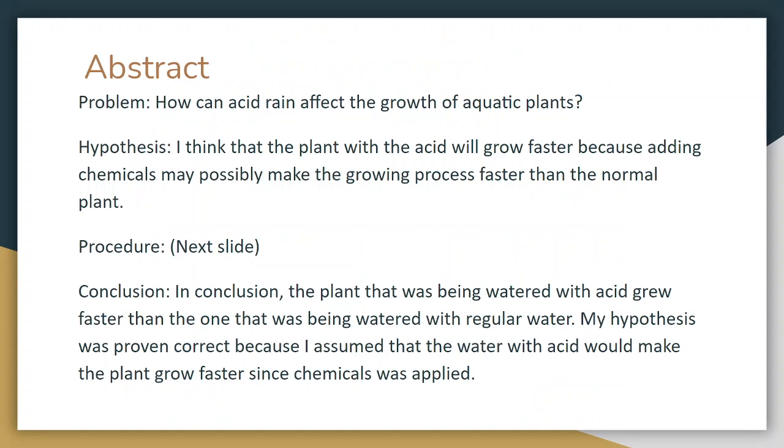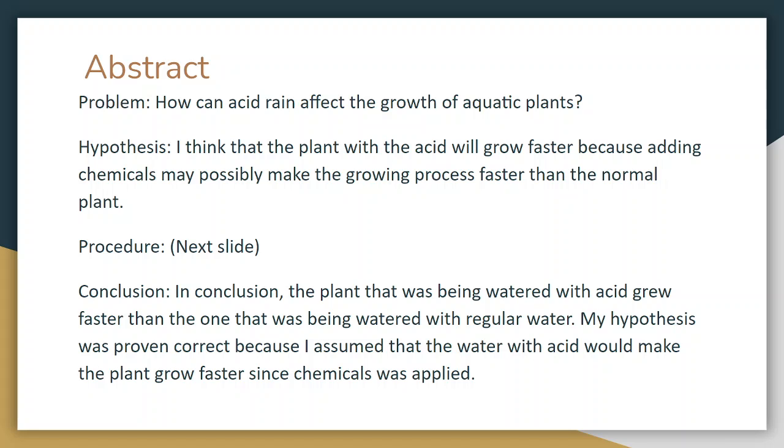For my abstract, my problem was how can acid rain affect the growth of aquatic plants? Well, I think that the plant with the acid will grow faster because adding chemicals may possibly make the growing process faster than the normal plant.